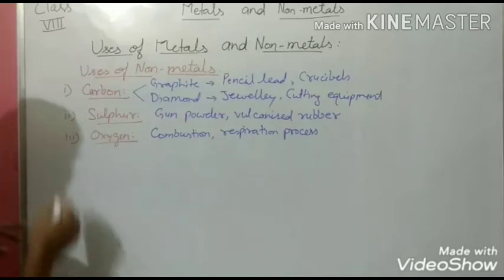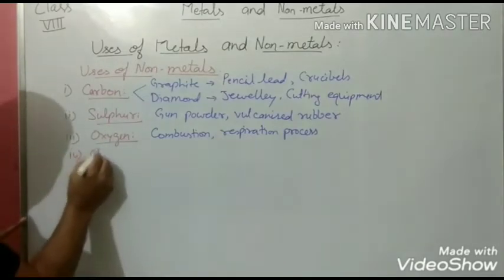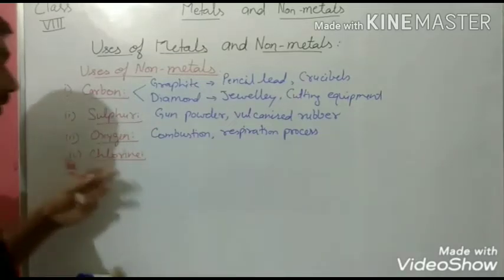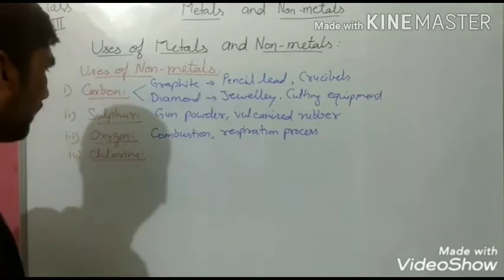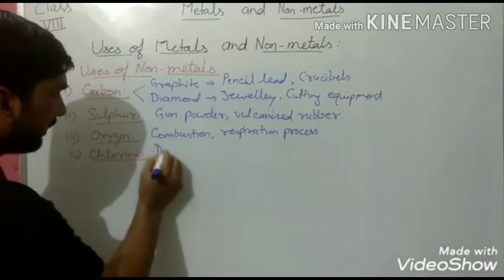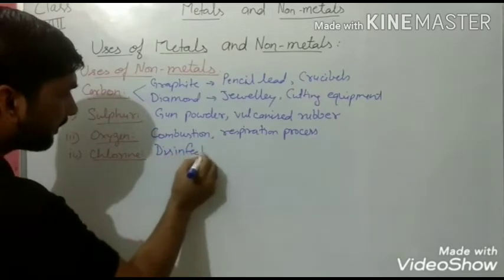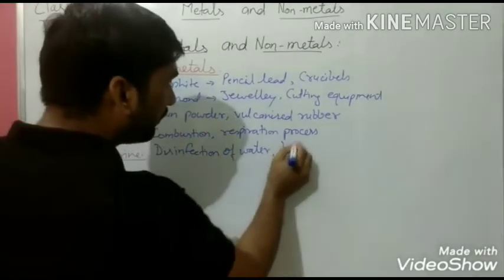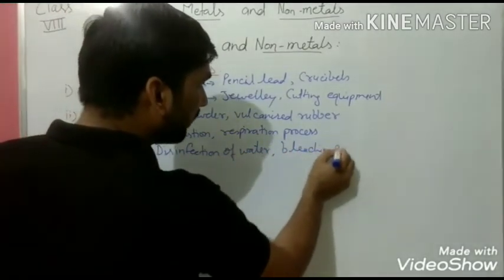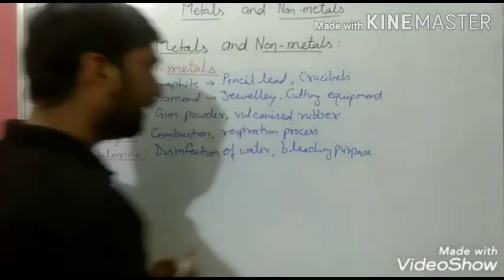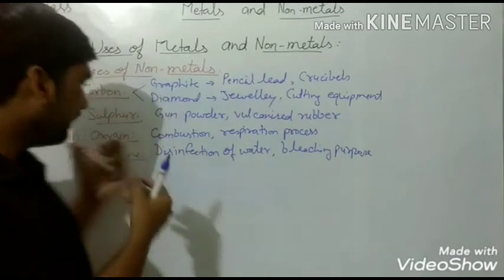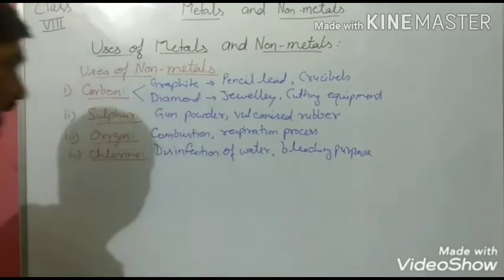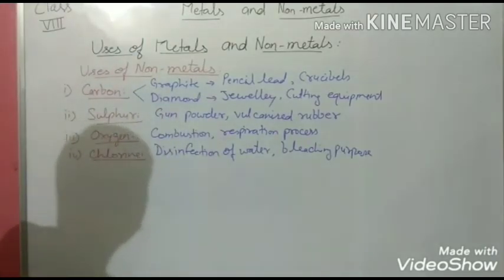Now the next non-metal is chlorine. You have a slight knowledge about chlorine: it is used for the disinfection of water, and it is also used for bleaching. Perhaps you have seen a sprinkle of this non-metal outside your home during the rainy season to disinfect water, and for bleaching purposes chlorine is used.